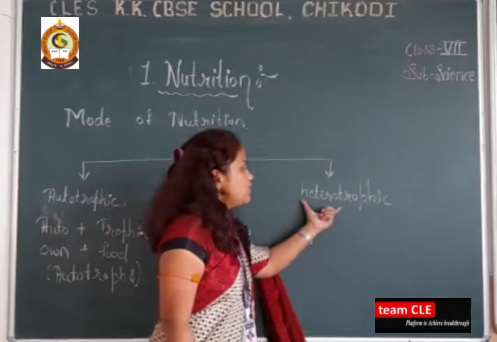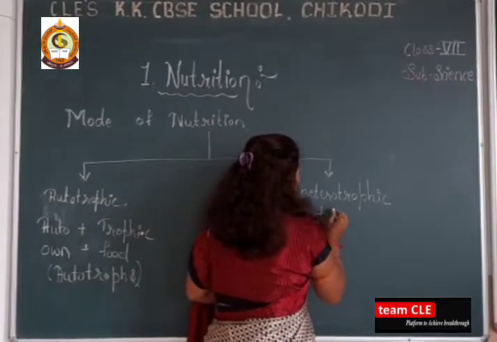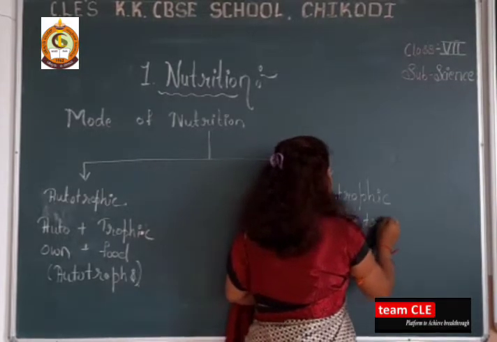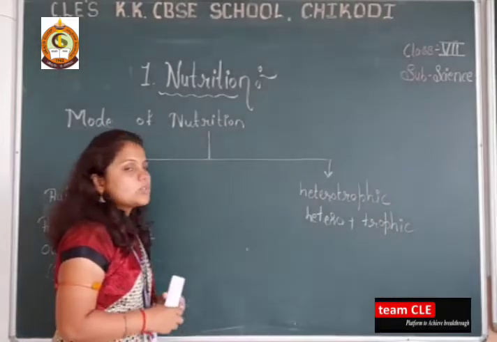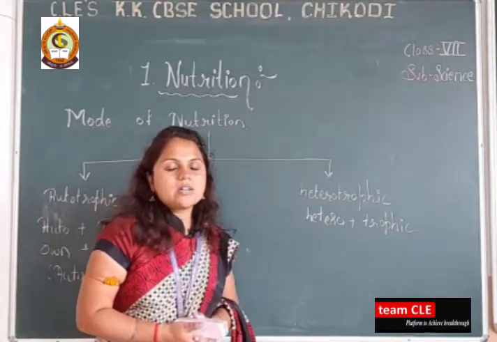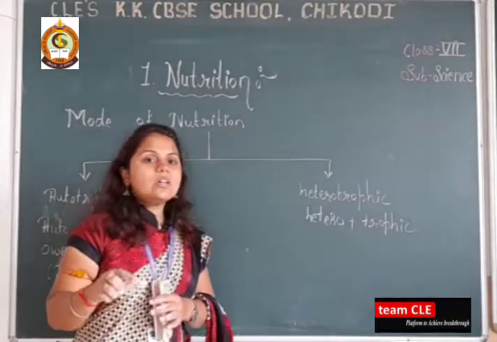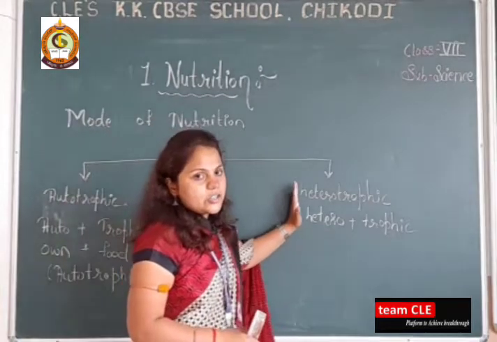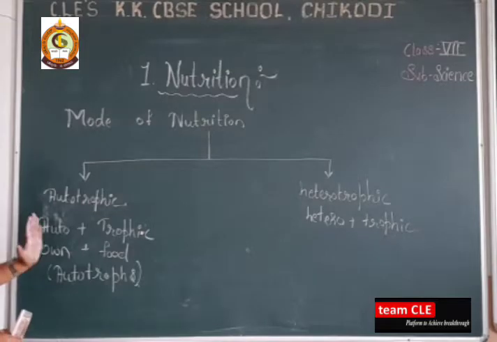Whereas what do you mean by heterotrophic? Heterotrophic is also a combination of hetero plus trophic. It means the animals or living organisms which depend on another living organism for their food. Afterwards we will discuss the heterotrophic concept. First we will discuss the autotrophic concept.